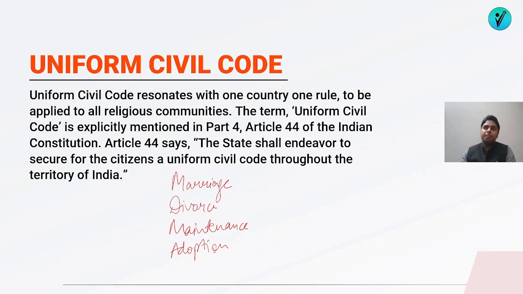For example, among Muslims, there was this provision of talaq-e-bidat or instant triple talaq. It was violative of Article 14 of the Constitution, that is the right to equality, which includes the right to equality for men as well as women. Under the talaq-e-bidat, it was only the men who were allowed to grant divorce to women and not vice versa. So it had to be declared invalid by passing a separate law by the parliament. If we had a uniform civil code, this provision could have been done away with in a single strike.